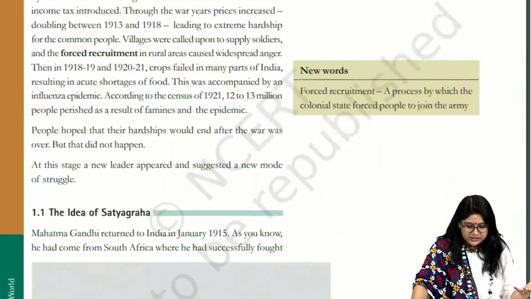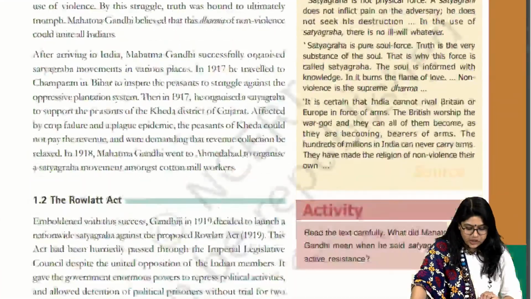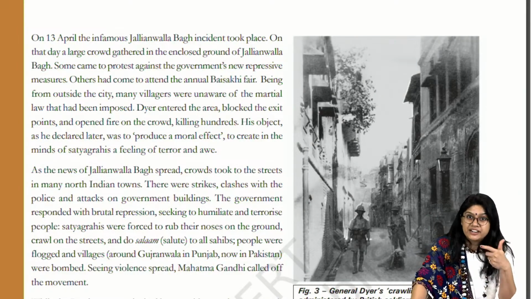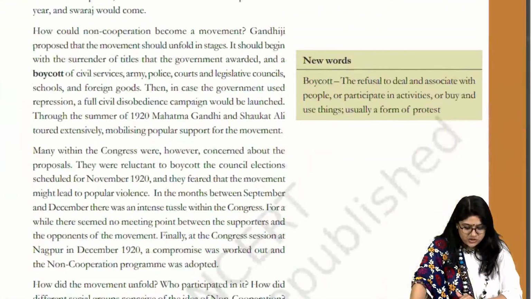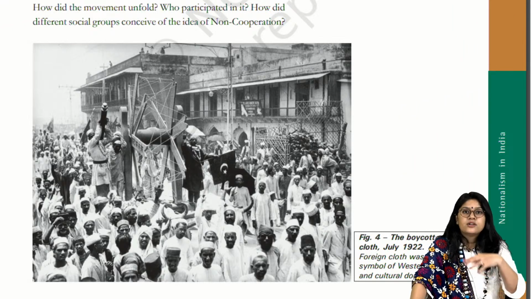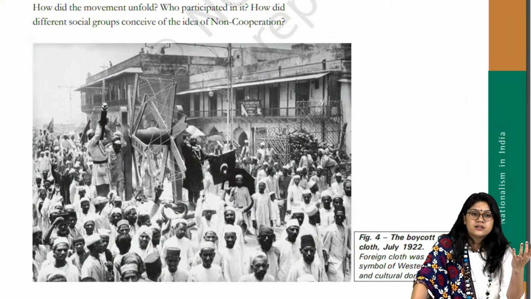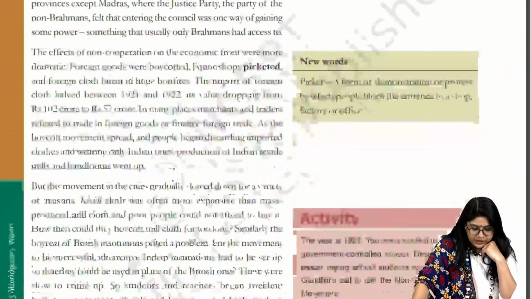See over here, this image: Indian workers in South Africa. Then of course we have one more image of General Dyer. Over here we don't have a clear image of it, but yes, a small picture. So that's not important. Now this is important, everyone. Can you see? Foreign clothes in 1922. We can see a black flag, right? And this is how the boycott was happening. So it's a clear picture that can actually come in your examination. They can relate this to the movements that were happening at that particular time.